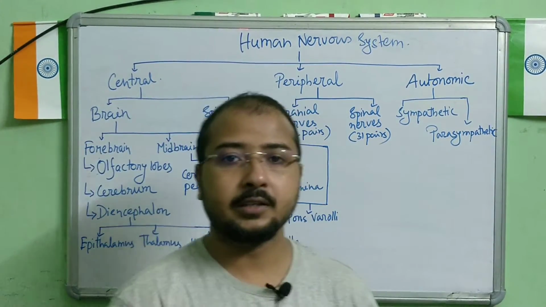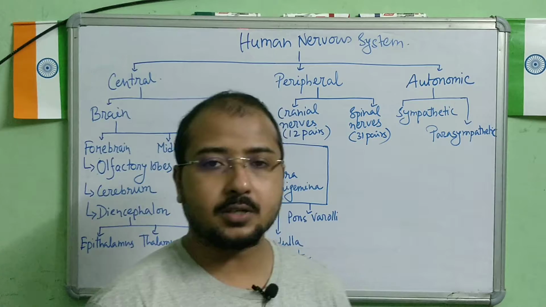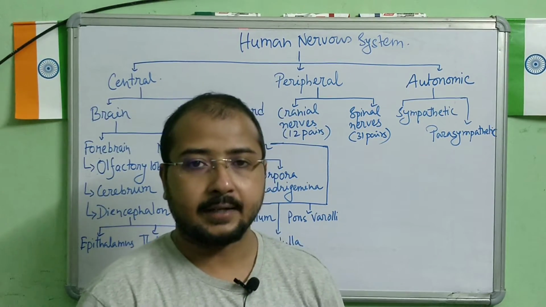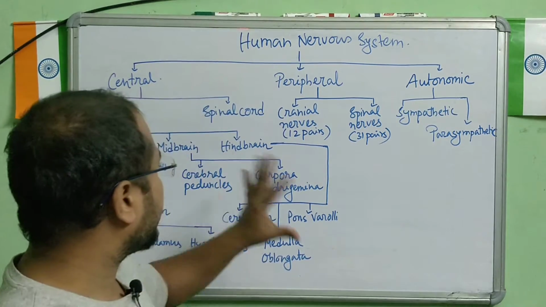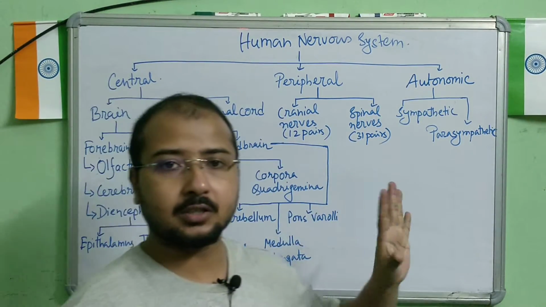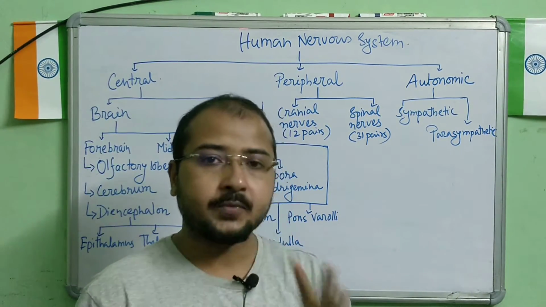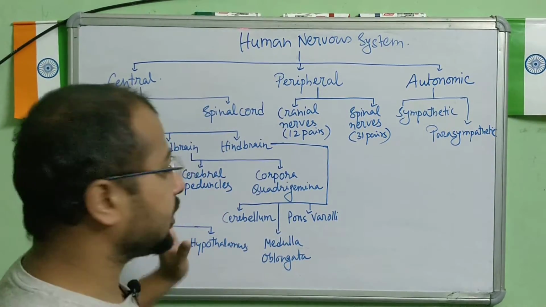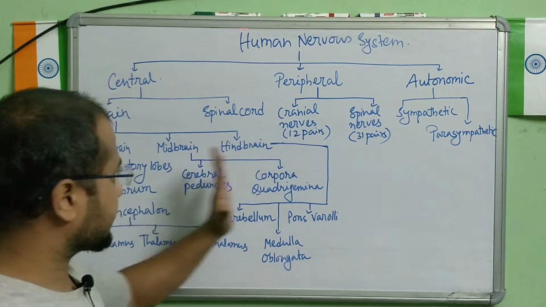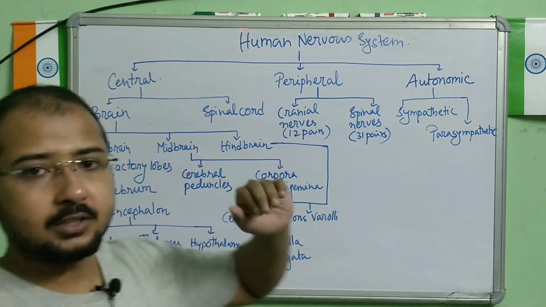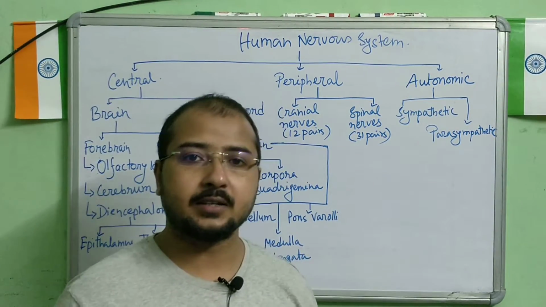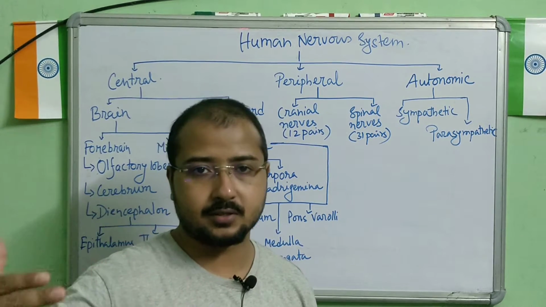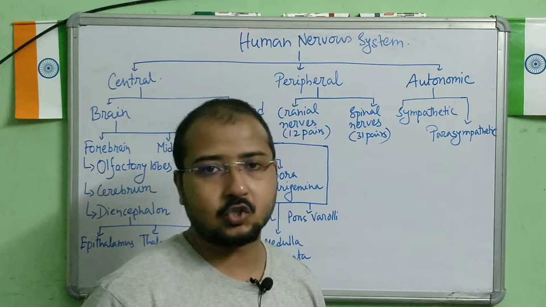Now in this video I am going to discuss with you the human nervous system, and I have written here the classification, the different parts of the human nervous system. If we study through these parts, one after another, then it will be easier for us to understand the entire neural system and how it works. Okay, it will be easier for us to understand.